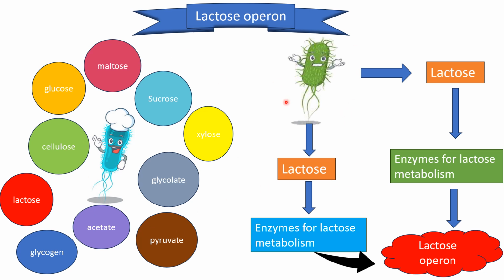But if lactose is not available, then what will happen? The enzymes needed for lactose metabolism are not needed, and so the lactose operon will be turned off. But if lactose is available to the bacteria, then enzymes for lactose metabolism will be needed, and so the lactose operon will be turned on. Right. So the expression of genes encoding lactose metabolizing enzymes is wasteful if lactose is not available. So the cell expresses these genes only when lactose is available.